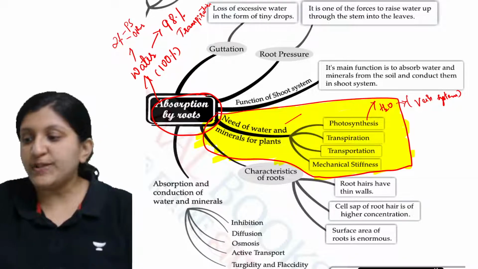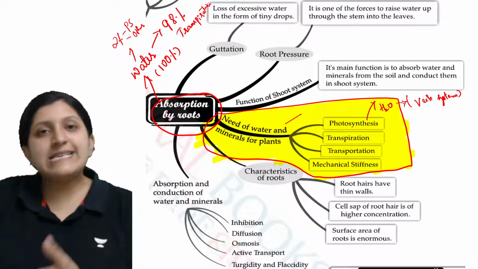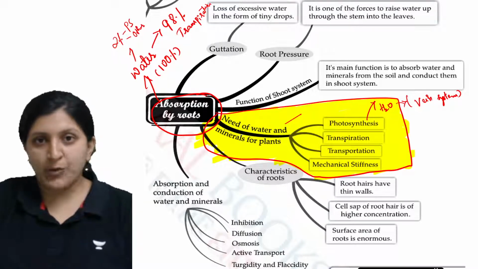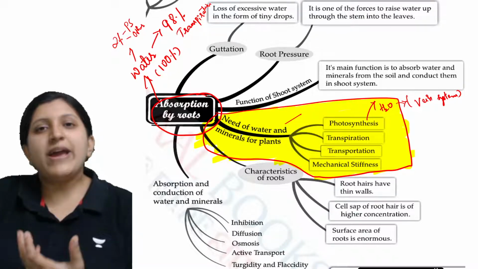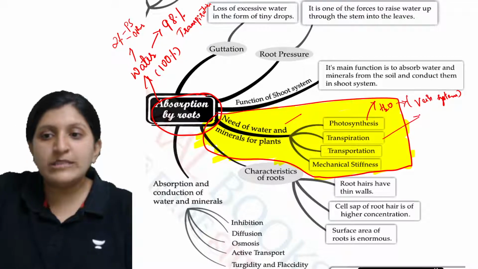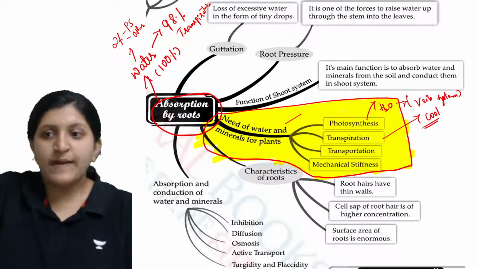Transpiration, so what exactly is the use of this transpiration? There is a continuous water absorption and a continuous water loss that we can see. All right, so why exactly is water loss occurring? That is to cool down the surrounding temperature. Why exactly is cooling down required?